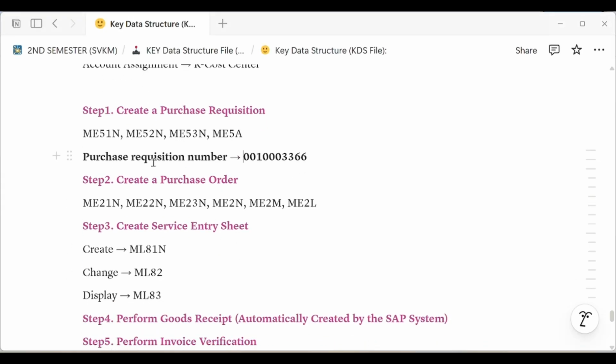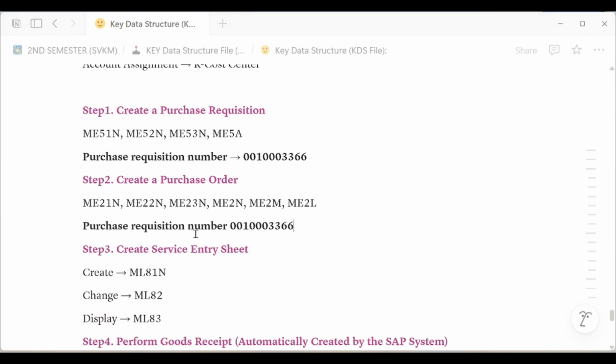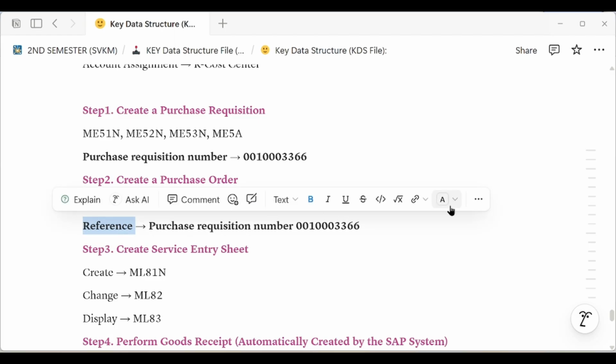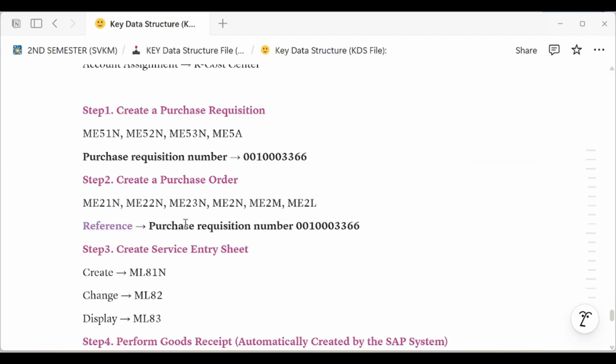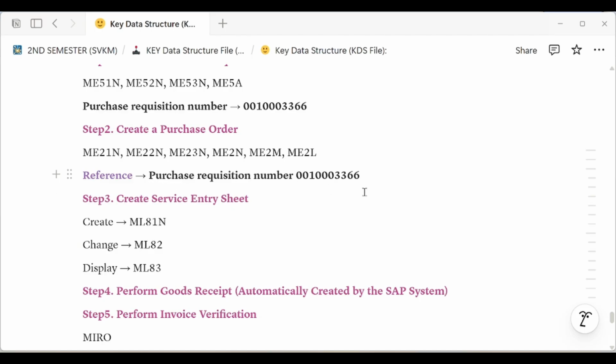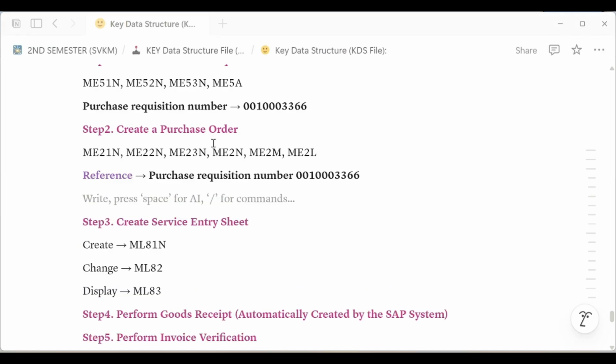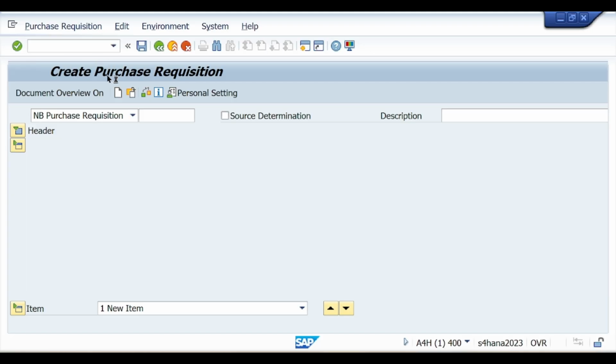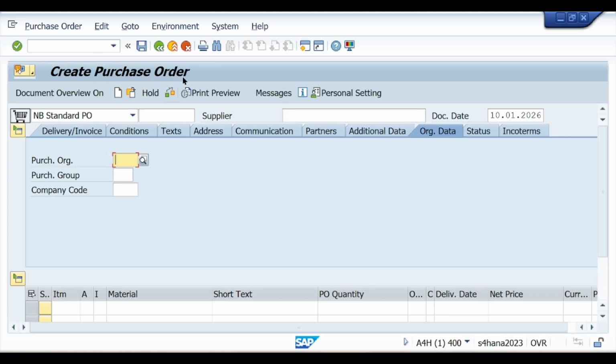Now with the help of this purchase requisition we create a purchase order. Okay, so reference, so our reference, okay, with the help of purchase requisition we have created the purchase order. Now use T code ME21N, execute. You see the window that is Create Purchase Order.